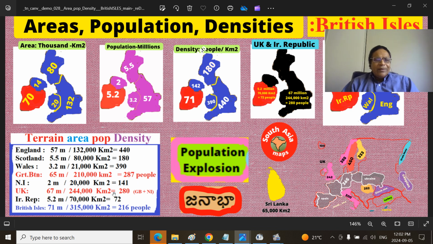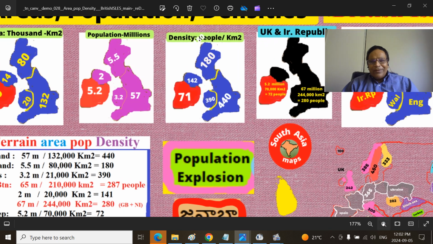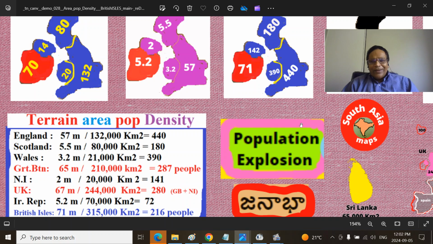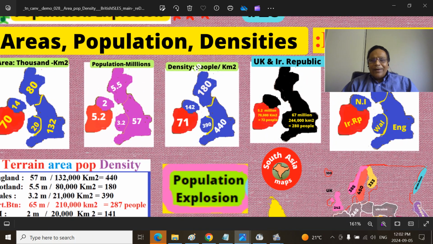Northern Ireland, so I come to this conclusion. The Irish Republic will be 72. The entire British Isles will be so easy to remember. You can pause and look at how we got to that particular conclusion, so I will not go over that. And again, here the same thing.